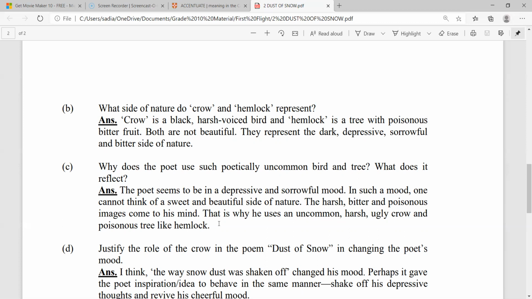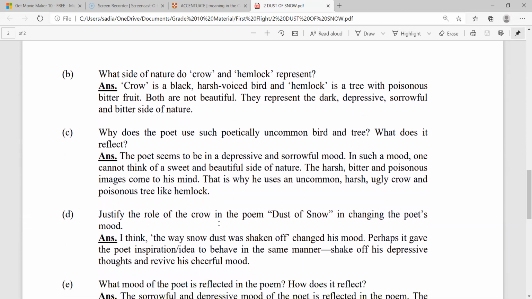Why does the poet use such a poetically uncommon bird and tree? We can see that usually poets use common birds like the pigeon and other such animals to represent symbolism, for example the owl for wisdom, and many other trees which are very famous among poets and have been used in most poems. But here Robert Frost has brought in something odd.